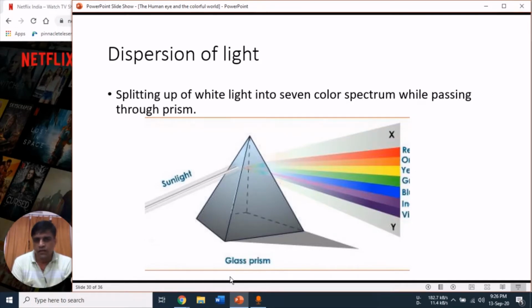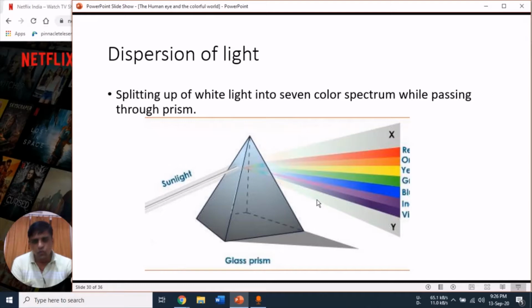Whenever white light passes through a prism, as you can see in this picture, the white light splits into 7 colors. And why does this white light split into 7 colors? Because all the light rays have their definite wavelength, and according to their wavelength, they bend at a particular angle.